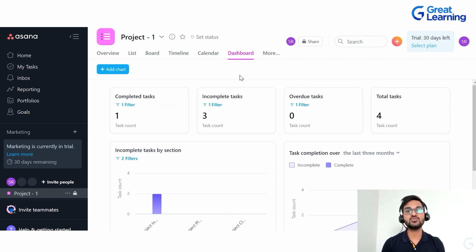So it is like a visual representation and you will be able to see very easily how many tasks are completed, how many are remaining. And you can add different number of charts to make it much easier for you. You can copy those charts, share it with your team so that everyone can understand how many tasks are completed in a particular section, how many are remaining, and according to that they can plan and they can see the due dates as well.